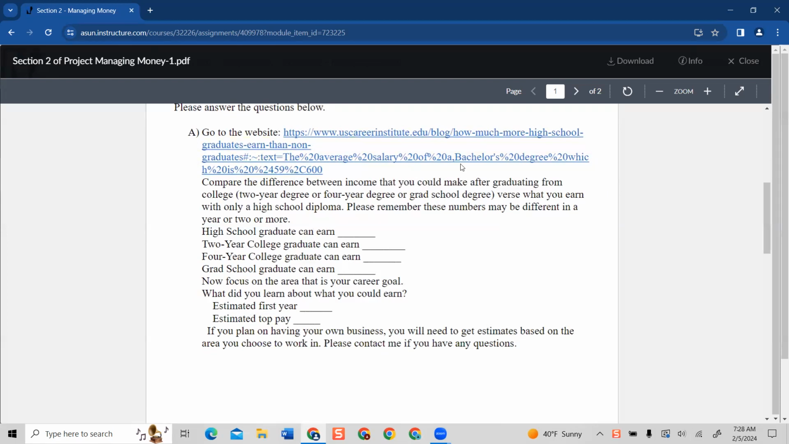Using this web link, you're going to go in there and see what is the expected pay for a high school graduate in Arkansas, and you'll write that down. Then you're going to figure out the expected pay for a 2-year college, so an associate's degree, a bachelor's degree, and a grad school degree. So get all that information.